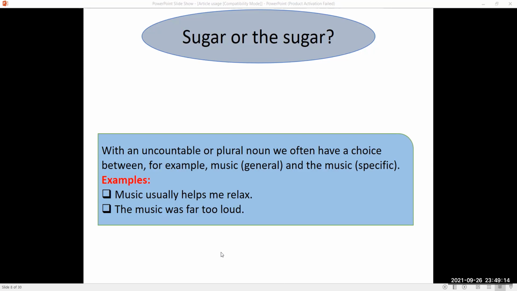Music usually helps me relax. The music was far too loud. Now, these two examples can make the meaning clearer, where we have to use an uncountable or plural noun without any article or with an article.